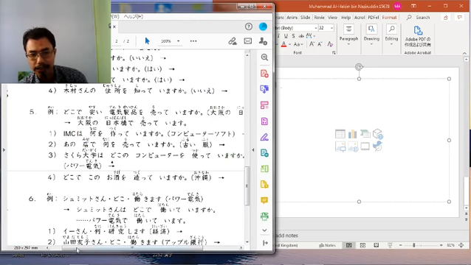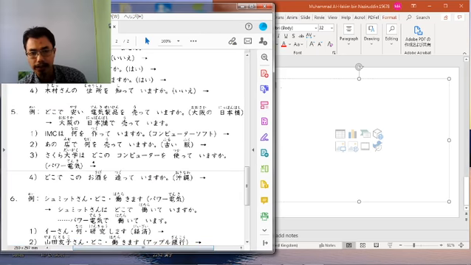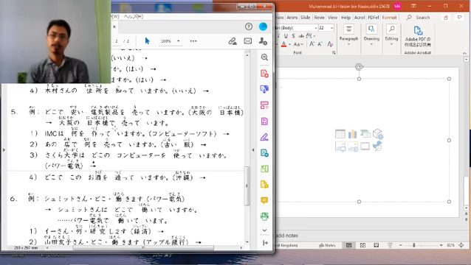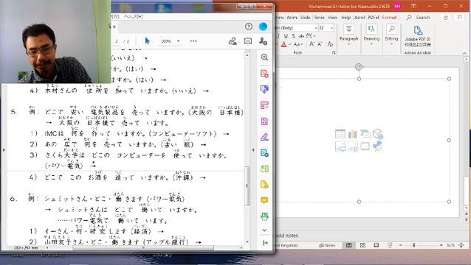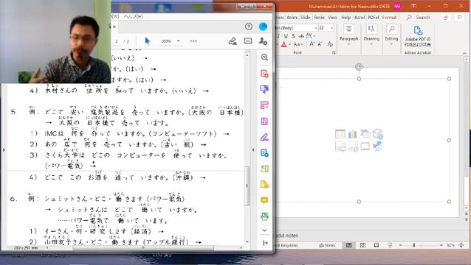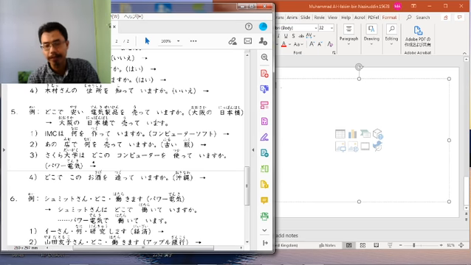Now we are moving to number 5. Number 5 is about using the te form verb and imasu. It's about business nature. This is the third way we are using the te form verb and imasu.